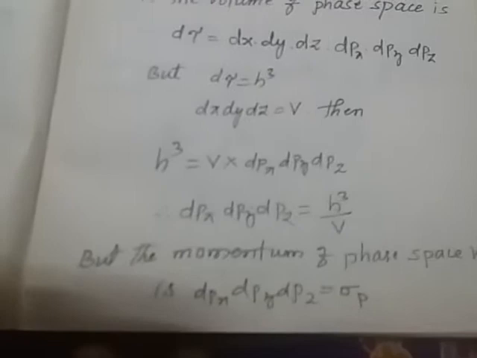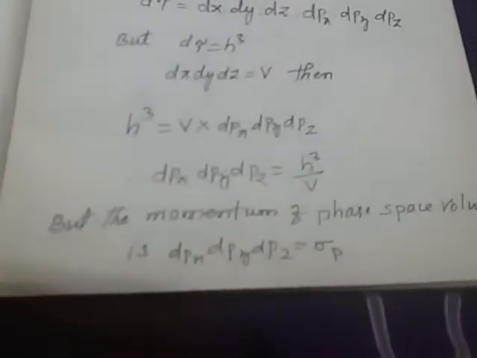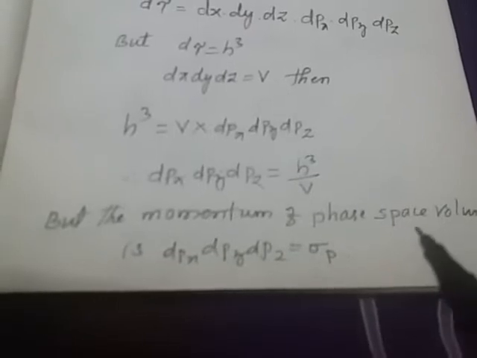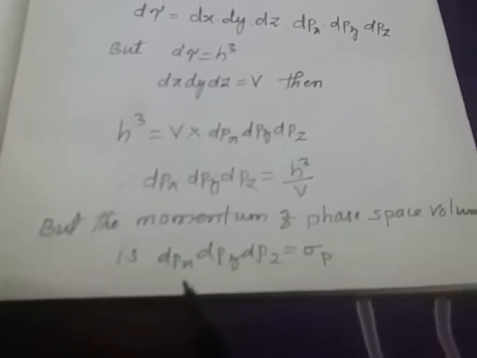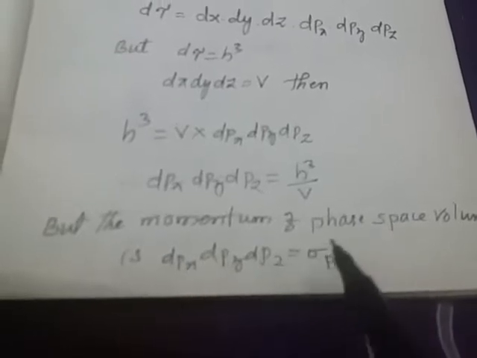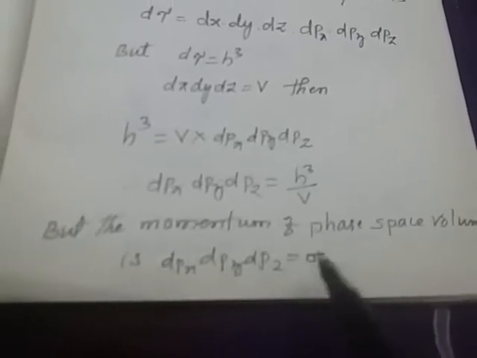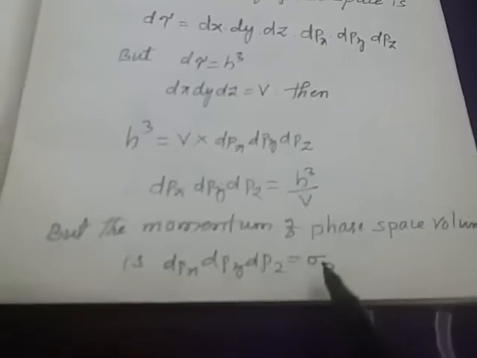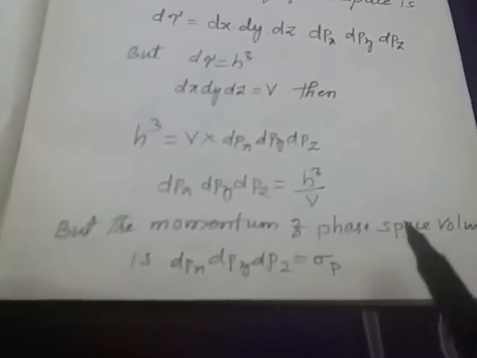But here, the momentum of phase space around the volume is represented by dpx dpy dpz, which is equal to sigma p. This is the momentum of a phase space, the volume of the phase space, or around the complete volume.